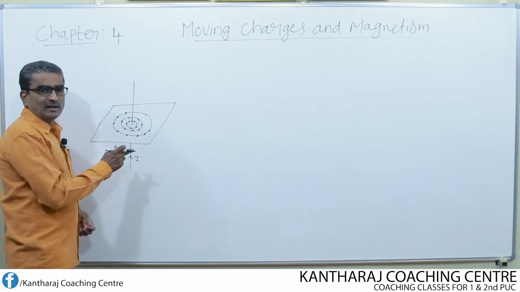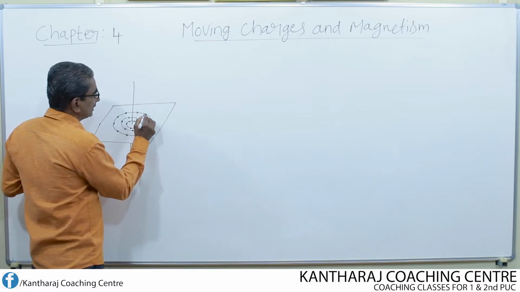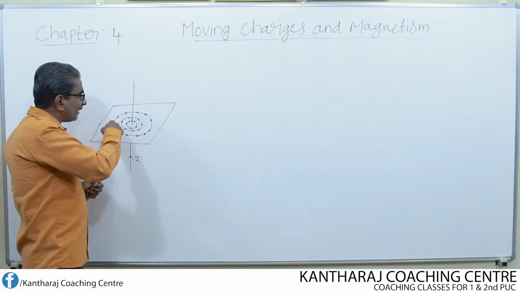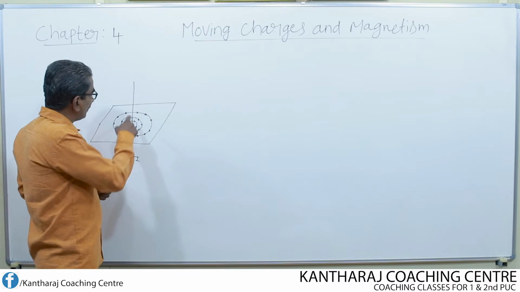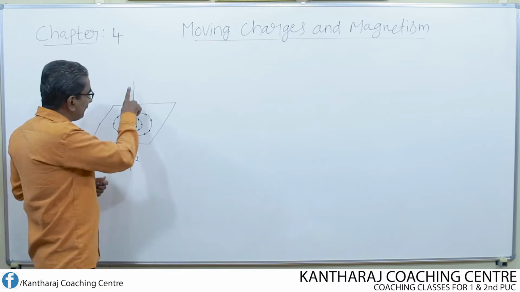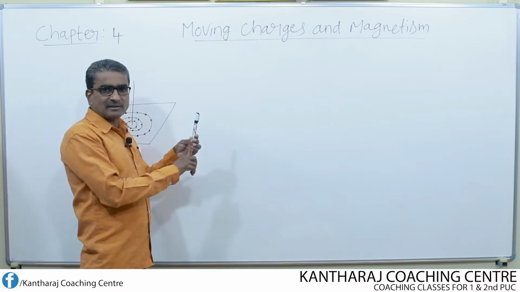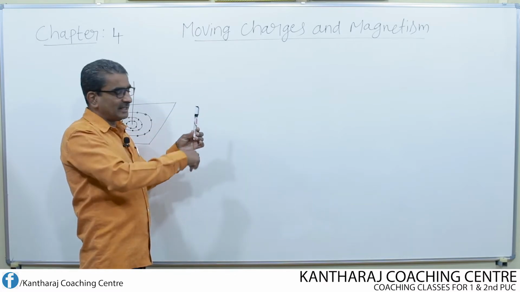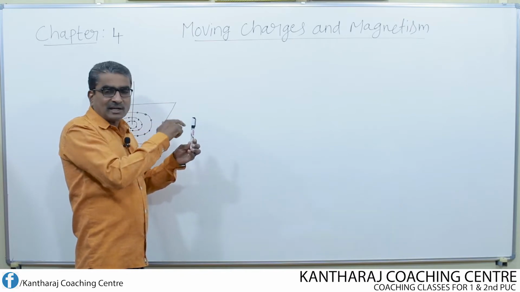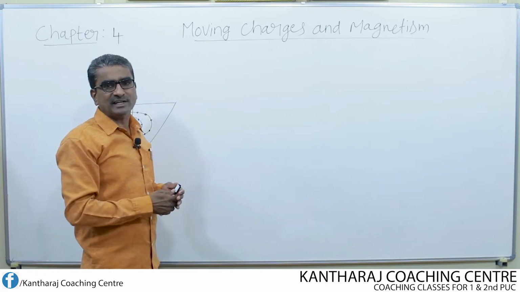See, the alignment of the iron filings or the iron powder particles in the form of concentric circles also shows the nature of the magnetic field that exists around a straight conductor when current is passed through it. That means whenever we pass the current through a straight conductor, either in the upward direction or in the downward direction, the magnetic field all around the conductor will be in the form of concentric circles of increasing radii.